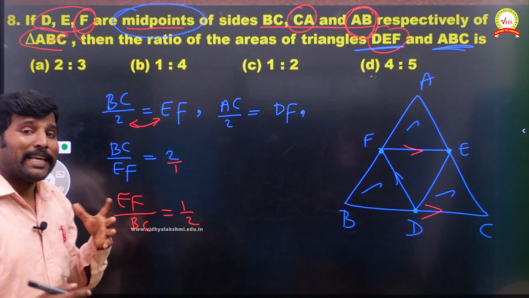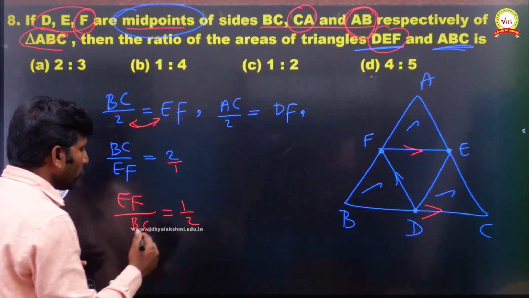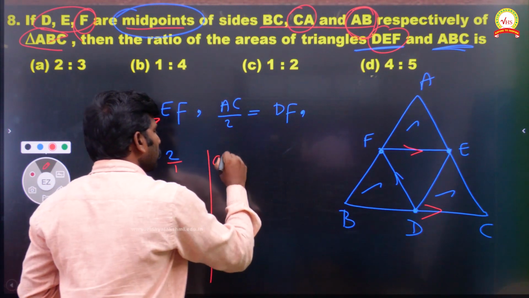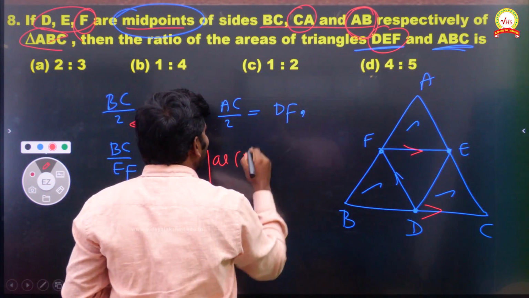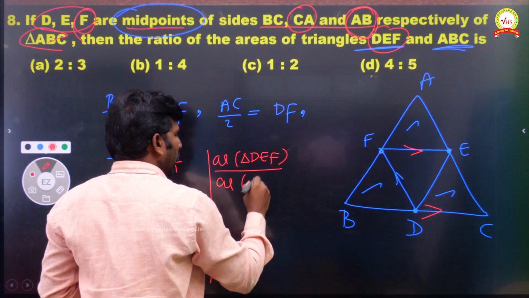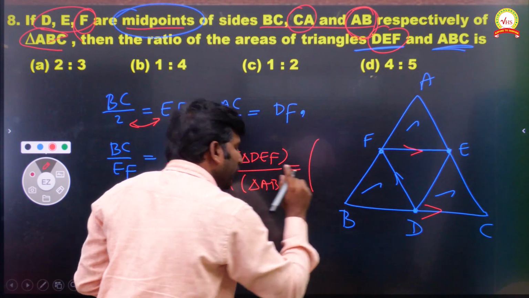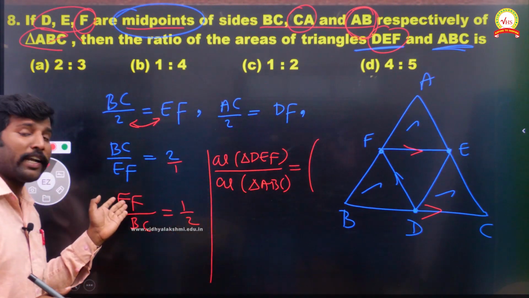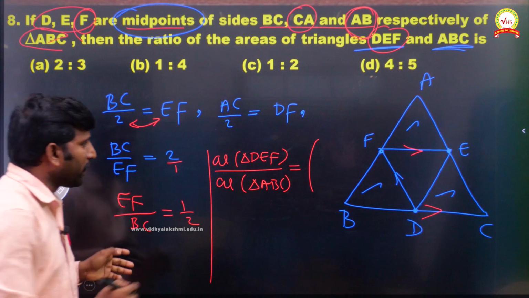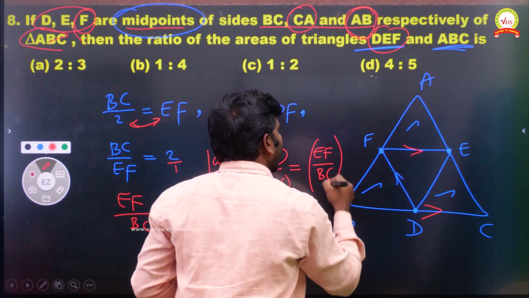Now area in the sense that we have to square the corresponding sides. Already I told you. So here I will do area of triangle DEF divided by area of triangle ABC. We should square the corresponding sides. The corresponding side we already have here: EF divided by BC, the whole square.